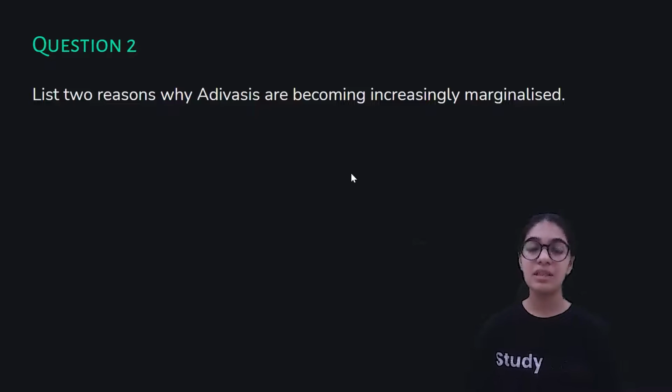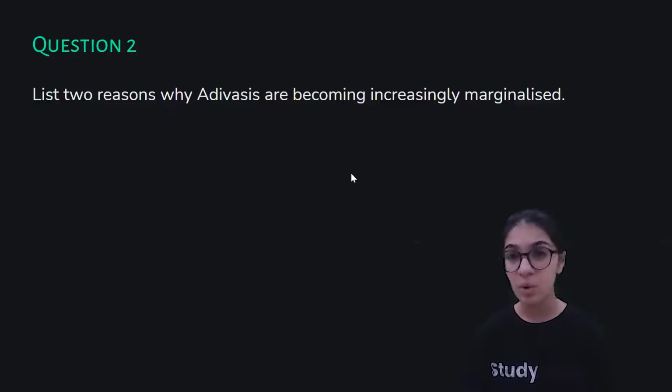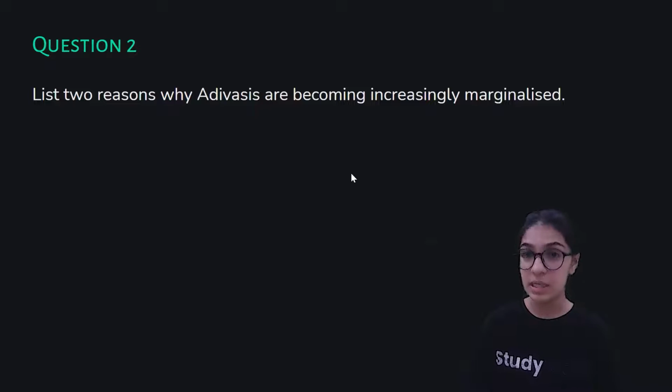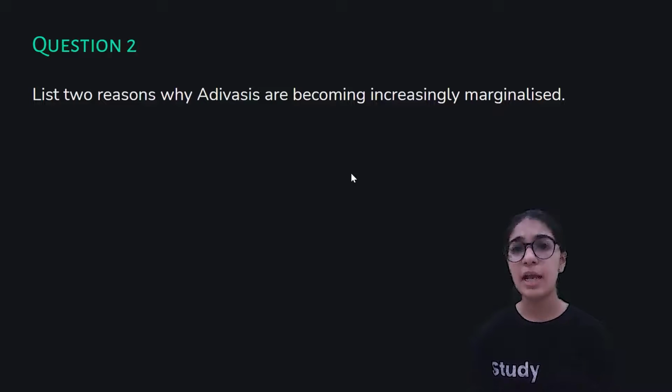Since they tend to look different, people assume that obviously they do not know anything, so they will be offered these kinds of work only. And when they were offered these kinds of work, they were paid very little. And since they were paid very little, they automatically were pushed into the vicious cycle of poverty. They became poorer and poorer and poorer, and thus they were already marginalized from the society.